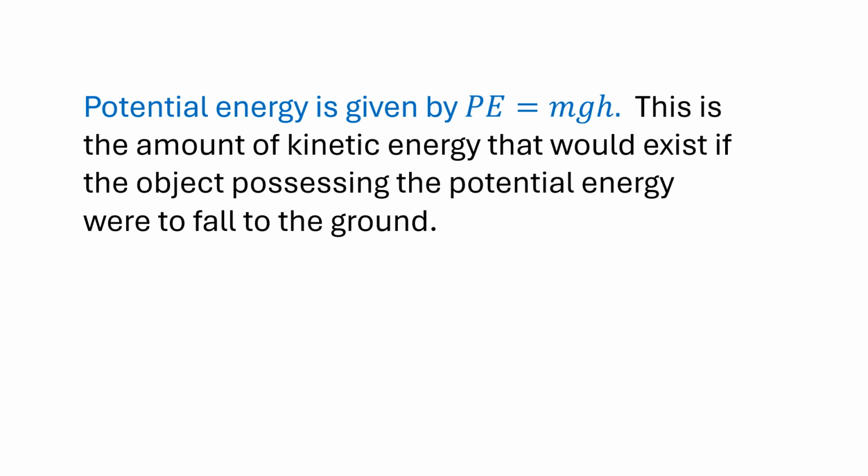In other words, if I have something elevated and it's not free to fall, either it's on a mountain or something, or maybe I'm just holding it, and I release it, it's going to go to the ground, and it's going to accelerate on the way. How much kinetic energy will it have when it reaches the ground? And that's potential energy.